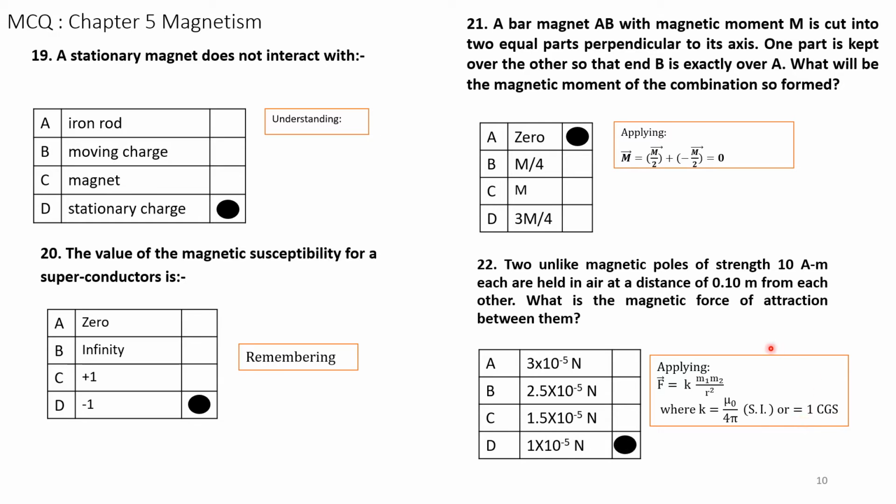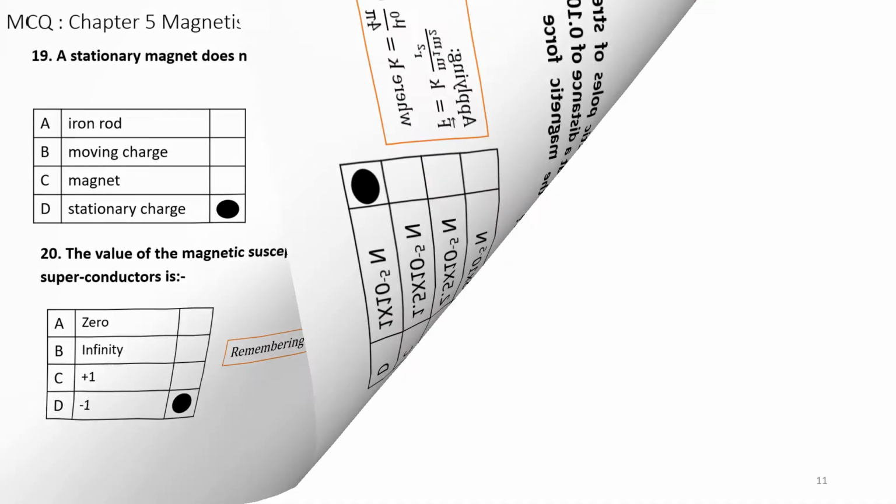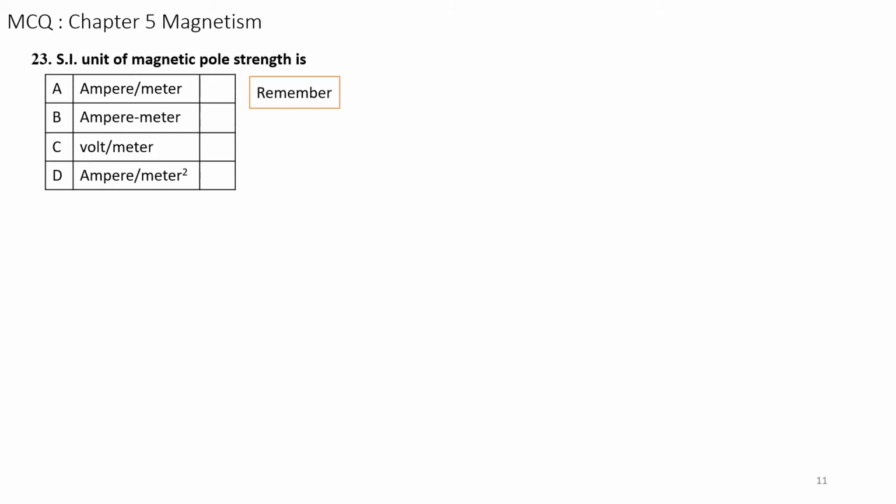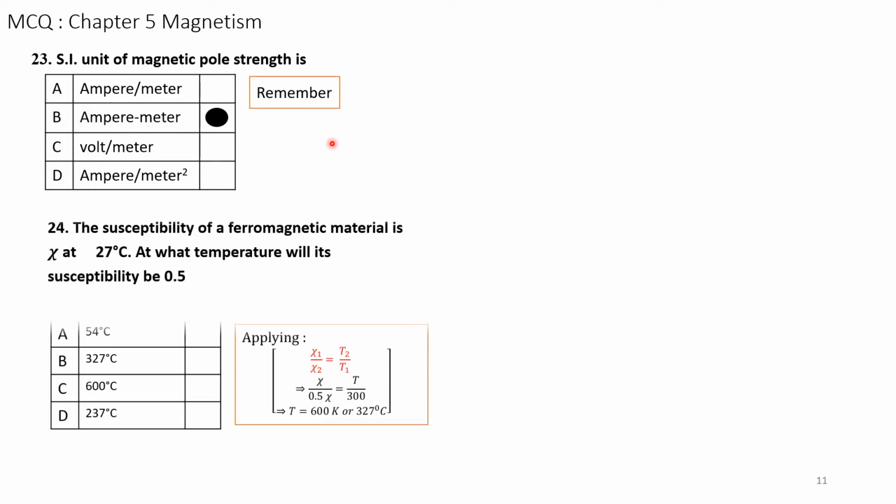Again, please study and go through chapter number 5, the behavior of magnetic dipoles. Next question. The SI unit of magnetic pole strength is... you have to remember, it is ampere meter, not ampere per meter; it is ampere-meter. This also you have to remember.